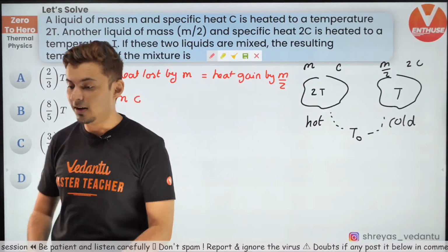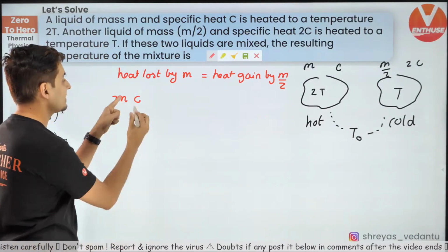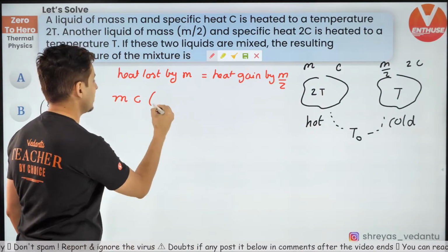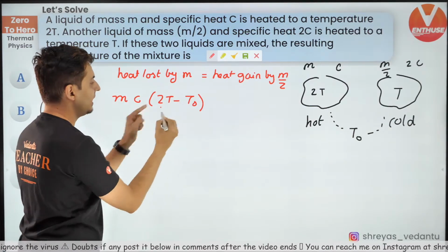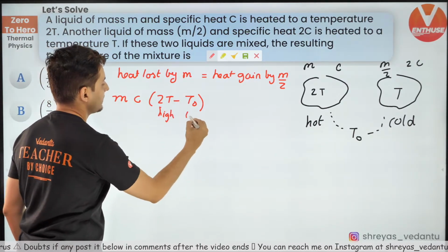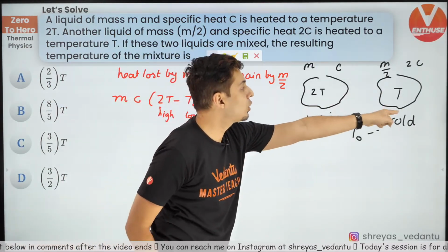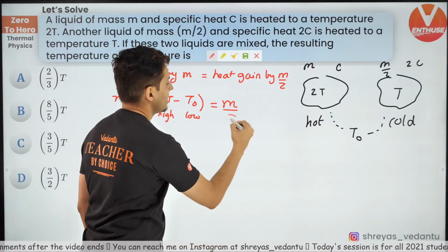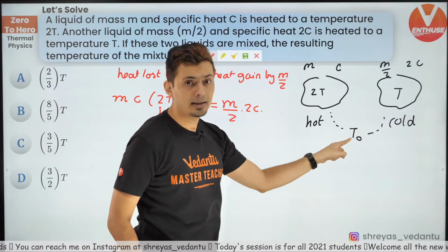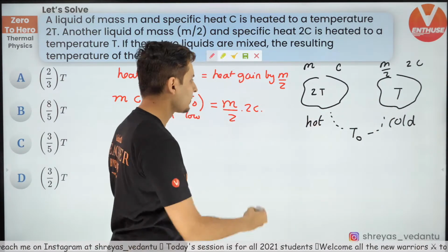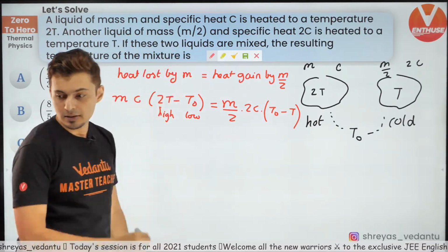So the heat lost, value wise, magnitude wise, is MC(2T minus T0). 2T, higher minus lower. This is high temperature, this is lower temperature. Always a positive value. And heat gained by the colder one: mass into C into high minus low. This is higher temperature, this is lower because this was the cold body. So that will be T0 minus T. I hope this is clear.